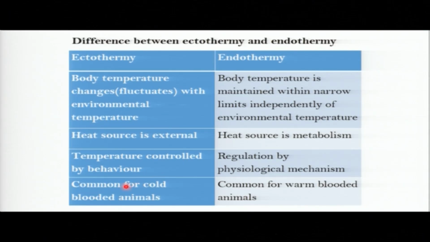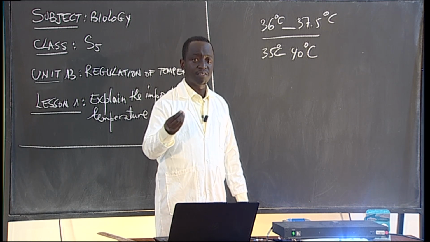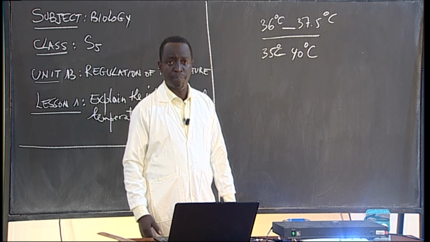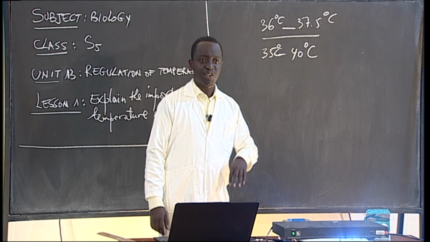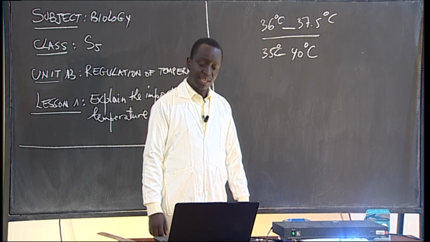So those organisms, ectotherms, are known as cold-blooded animals, while endotherms are called warm-blooded animals. So those are some differences between ectotherms and endotherms. Ectothermy or endothermy. Make sure you're still thinking about this together. Nice.